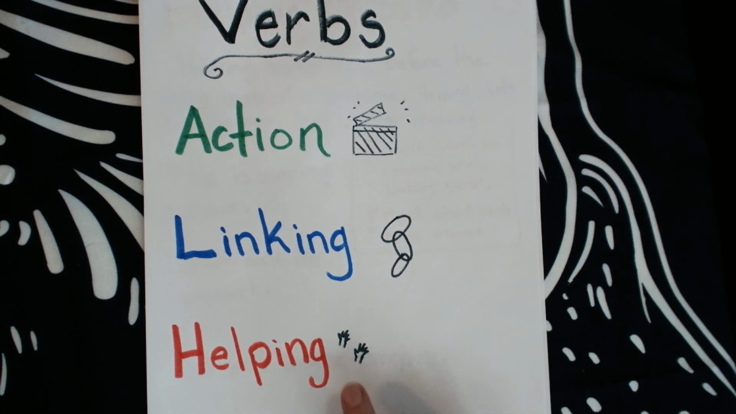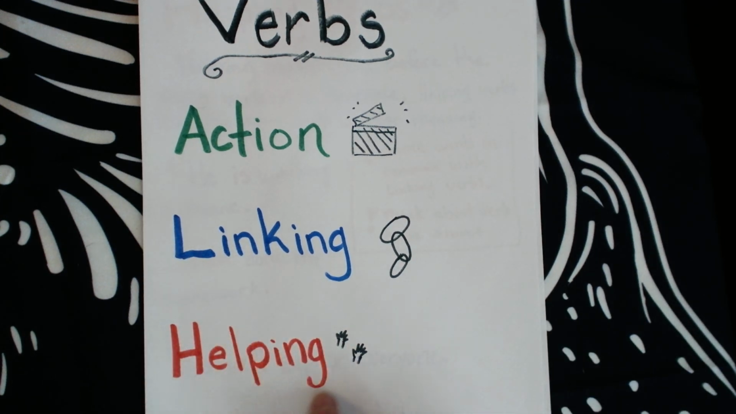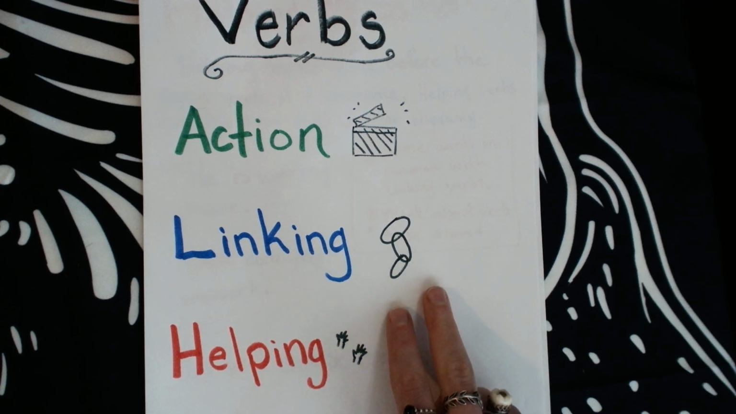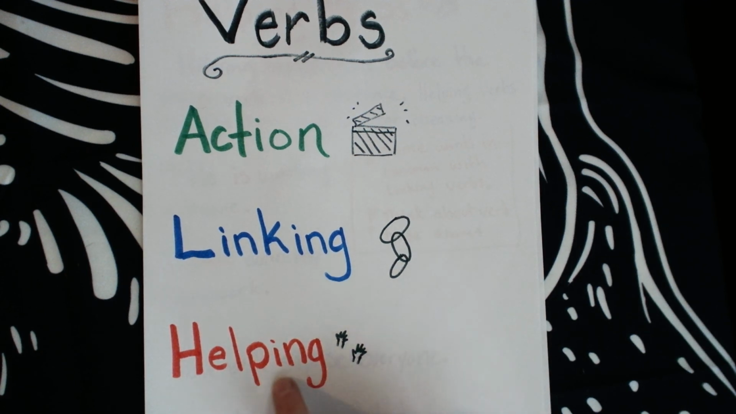And then you have your helping verbs. These are words that come before the main verb in the sentence. There's usually two verbs in the sentence, and they help that main verb make more sense. They help conjugate the verb and put it in a different tense.